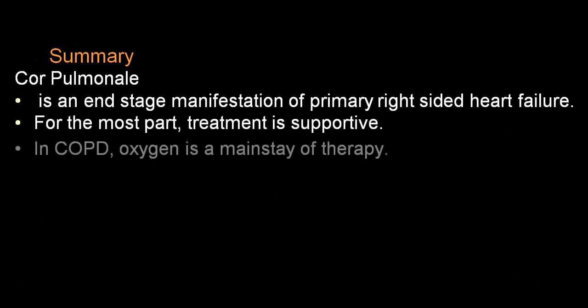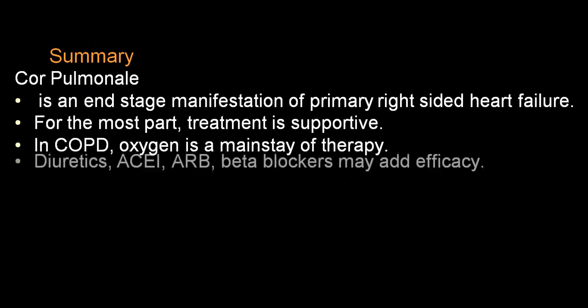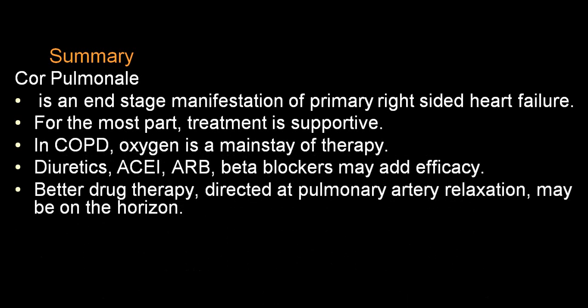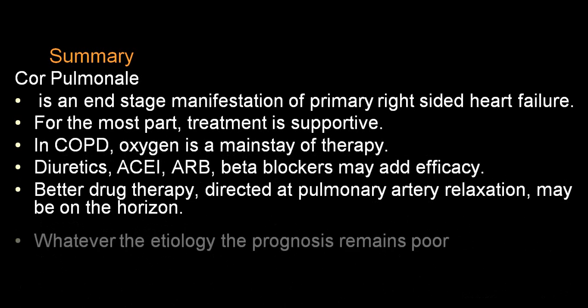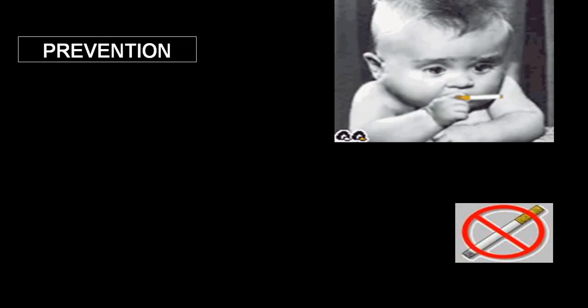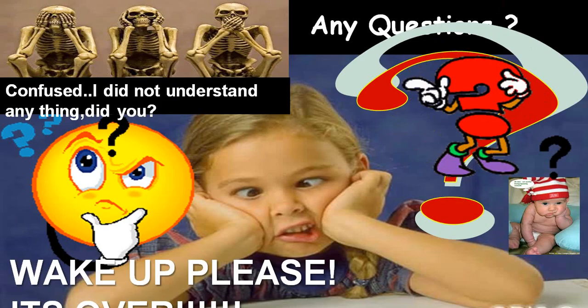The most important treatment is supportive treatment. There is no cure. Oxygen therapy becomes the mainstay. Diuretics, ACE inhibitors, beta blockers will help. Better drug therapy by reducing the pulmonary artery pressure will be a prime condition and will help to improve the prognosis. But still the prognosis remains poor because it is never cured. So prevention, that's why prevention is better than cure. Stop smoking and prevent damage to the lung. Stop smoking, very, very important.